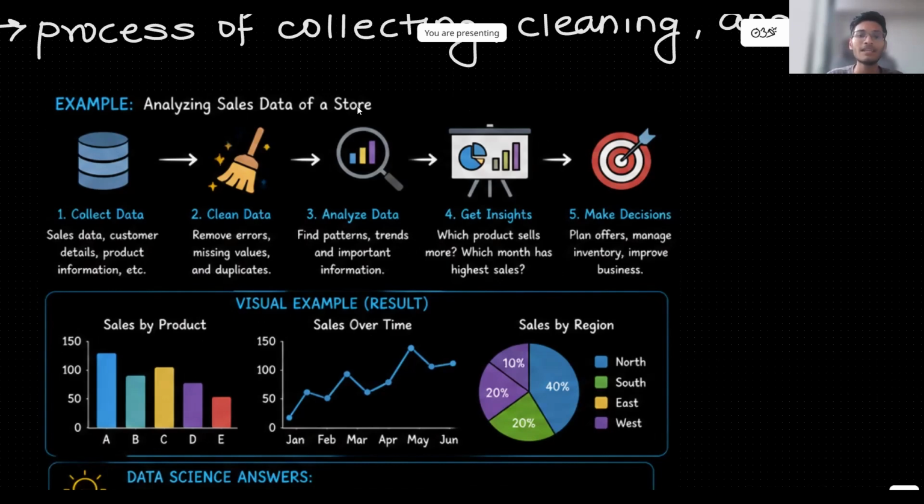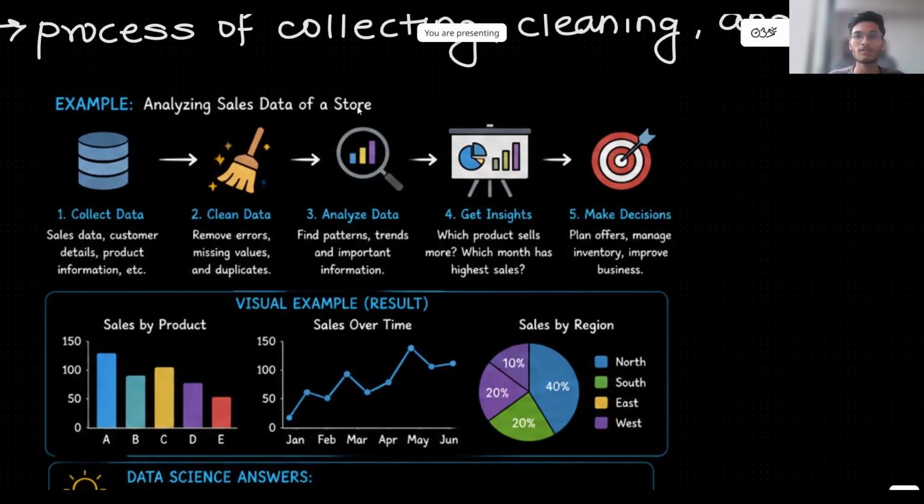Okay. Then is to analyze the data. Now, once the data is clean, you have clean data. Now we have to study that data, analyze the data, find the patterns or the trends, important information you get from that particular data. So what insights you can retrieve. Basically, which product sales are more. So from the data, you can get some insights.